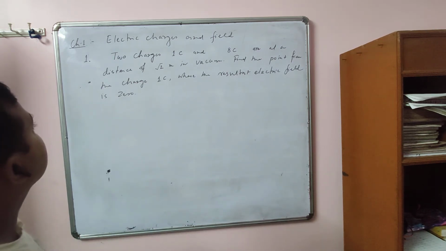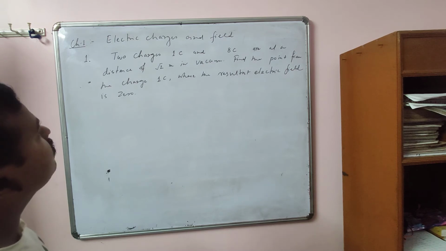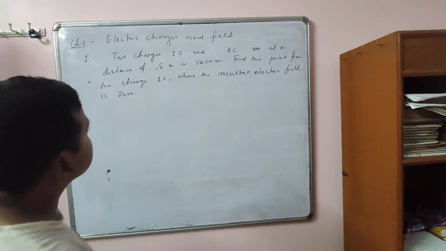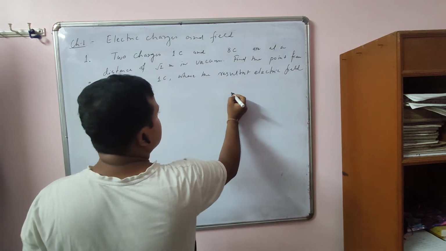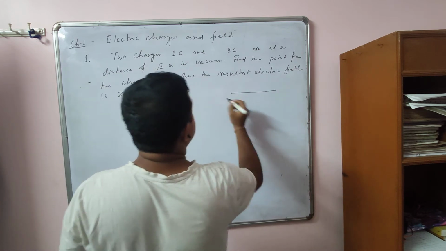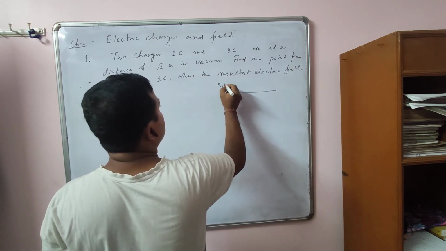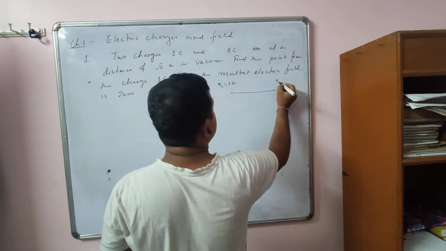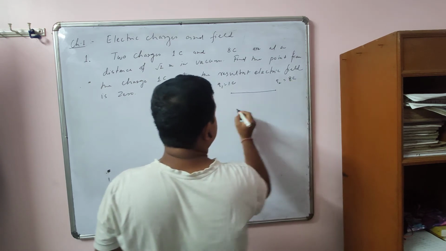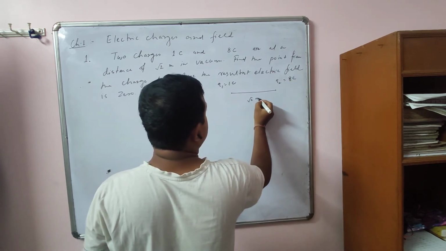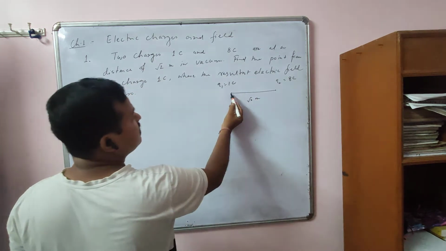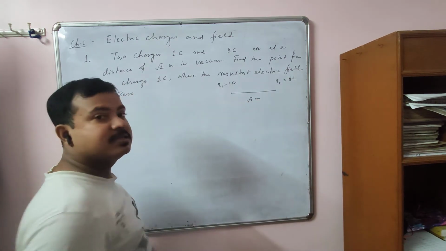Okay, so two charges, 1 coulomb and 8 coulomb, are at a distance of √2 meter in vacuum. Find the point from the charge 1 coulomb where the resultant field is 0. So there are two charges, say Q1 is 1 coulomb, Q2 is 8 coulomb, and this distance is √2 meter. You have to find the point from this Q1 where the field is 0.